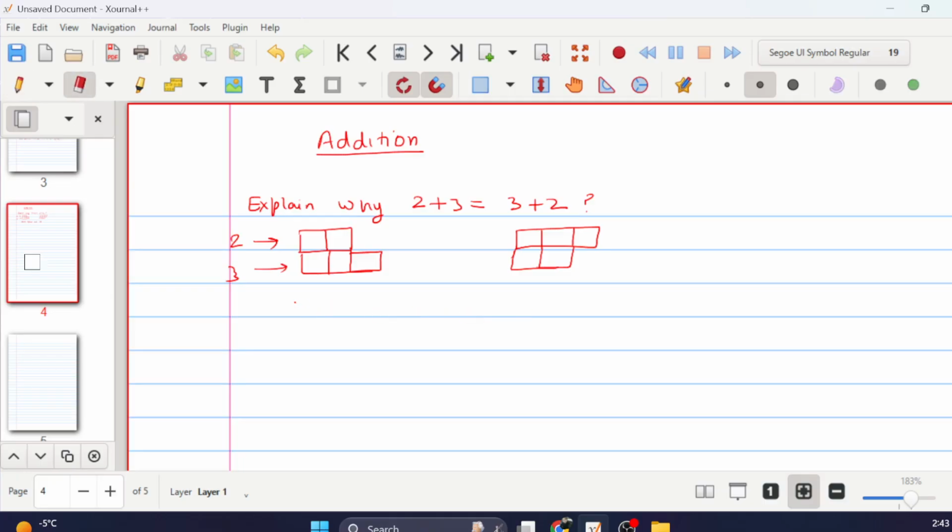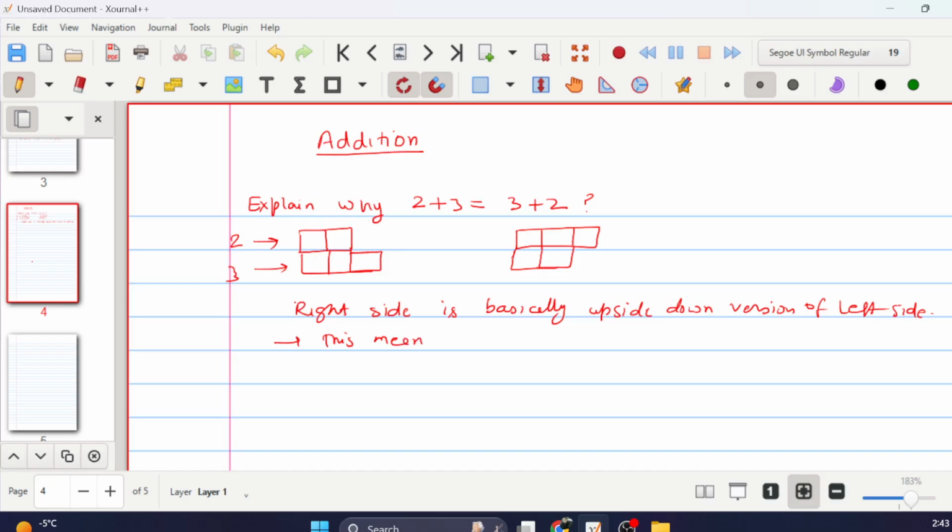Okay. So the right side is basically the upside down version of the left side. If that is the case, the number of elements will be the same. This means the element numbers are same, right? So this means that 2 plus 3 is the same as 3 plus 2.